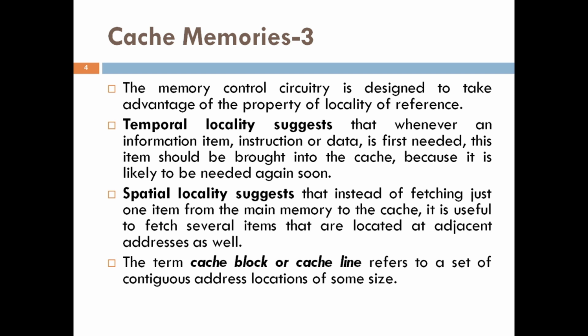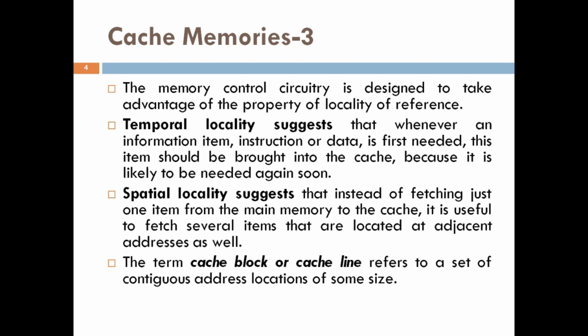If the active segments of a program can be placed in the cache memory, then the total execution time can be reduced significantly. So conceptually the operation of a cache memory is very simple. Here the memory control circuitry is designed to take advantage of the property of locality of reference. The temporal aspect of the locality of reference suggests that whenever an information item, it may be an instruction or data, is first needed, this item should be brought into the cache where it will hopefully remain until it is needed again, right?